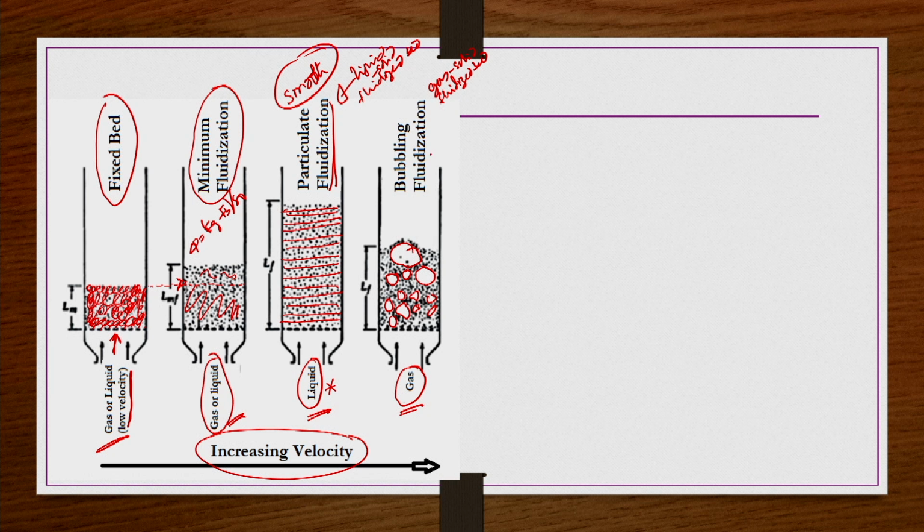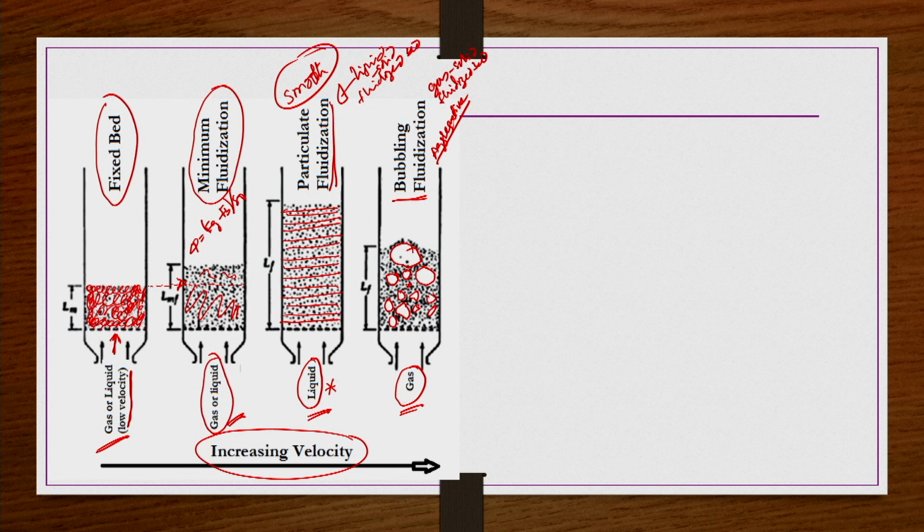In some books you also find the terminology aggregative fluidization, because earlier it was believed that particles agglomerate and form clusters, leaving more space for the gas to form voids or bubbles. But subsequently no reasons were found that particles form aggregates. So, bubbling fluidization is the more appropriate terminology here. Okay.